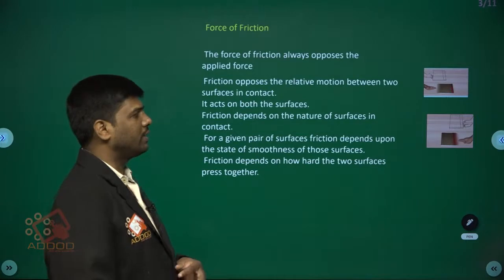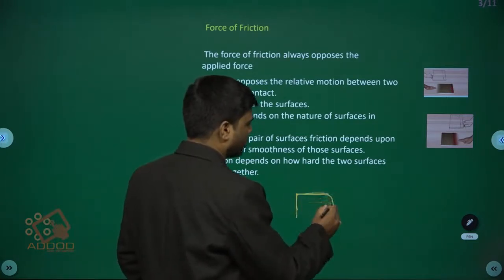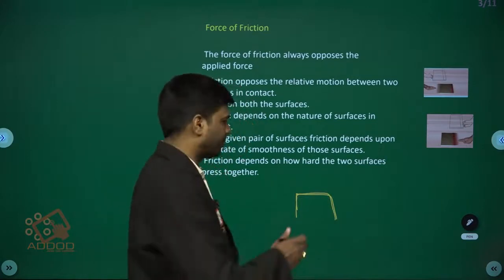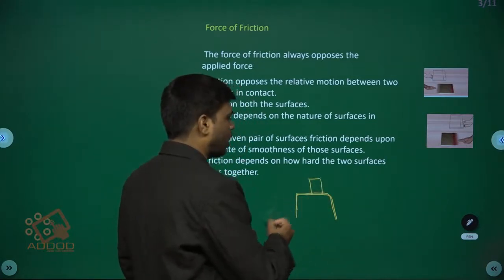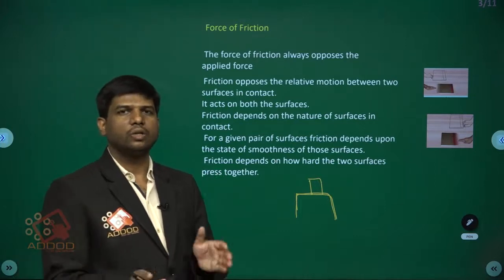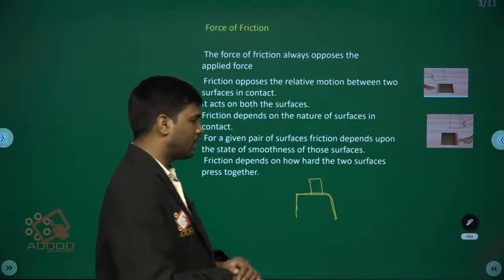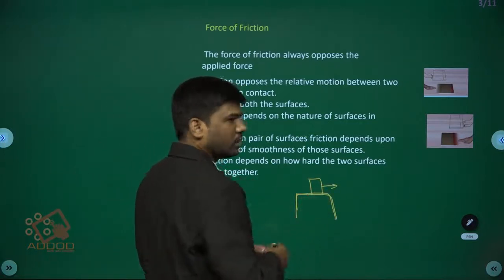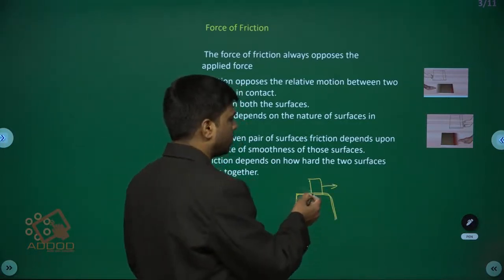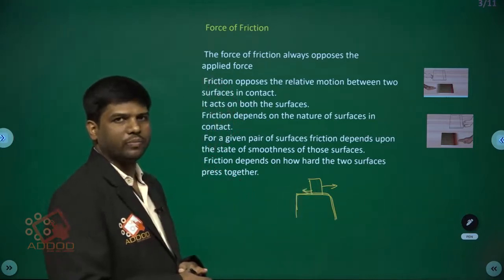I told you already, frictional force is a contact force. It develops between two objects when the two surfaces are in contact with each other. If a body is moving in one direction, the frictional force develops opposite to the motion of the body.